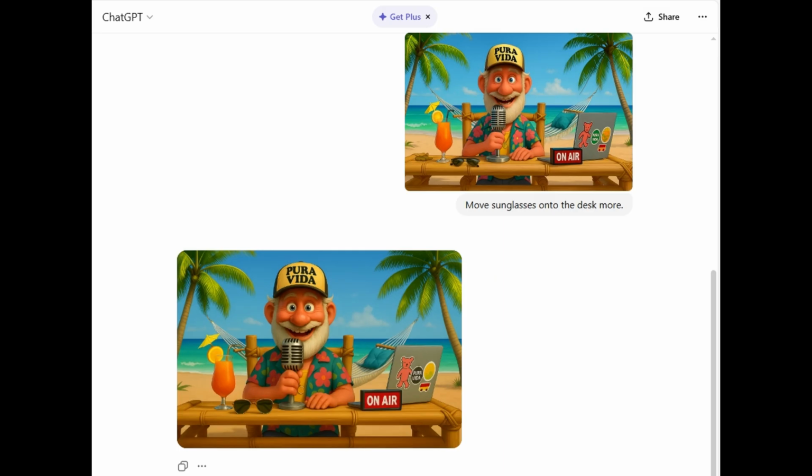Using another AI app, I was able to add the sunglasses. When making the video, the sunglasses kept falling off the desk. I tried getting that same app to move the sunglasses onto the desk, but it could not. I tried ChatGPT to move the sunglasses. In this request, all I asked was to move the sunglasses onto the desk more. It didn't move the sunglasses, only changed them.